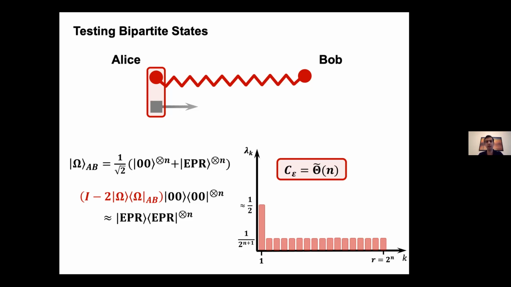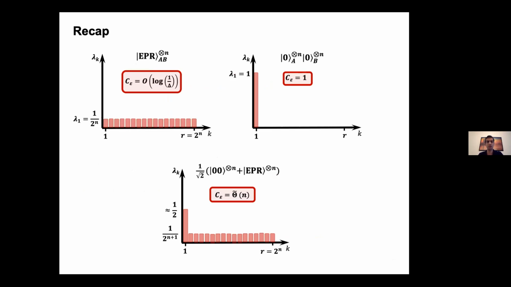And if they can do that, then they can also turn a product state into n copies of the EP operators by just applying this reflection. But it's well known that you need to exchange at least n qubits to prepare n EP operators. So the communication complexity of this measurement is also order n. So to recap, I presented 3 examples where in the top 2, the communication complexity is just a constant. And in the third case, it's proportional to the maximum amount n.